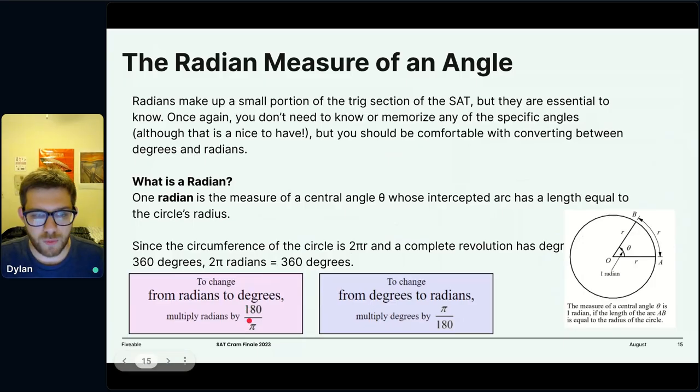Similarly, you can think of it as, if 2 pi radians is 360 degrees, then pi radians must be half a circle. Roughly, you can see it: it fits a little over 3 radians in half of a circle, and a little over 6.28 in a full circle. And so that's where radians come from, and where converting between the two comes from.